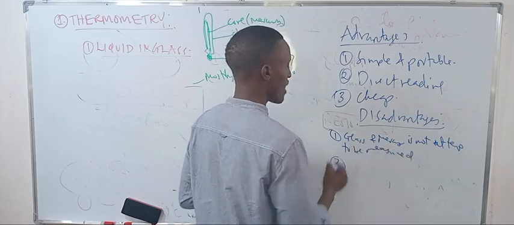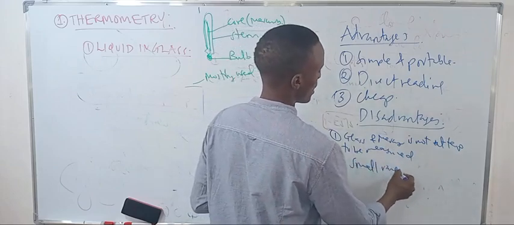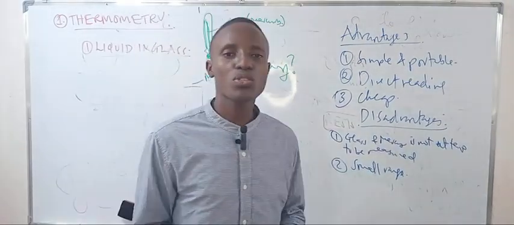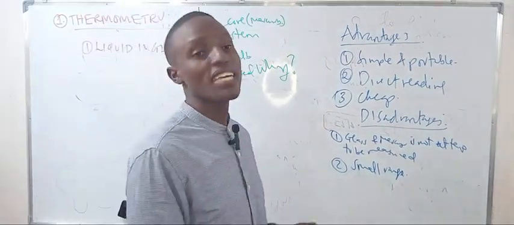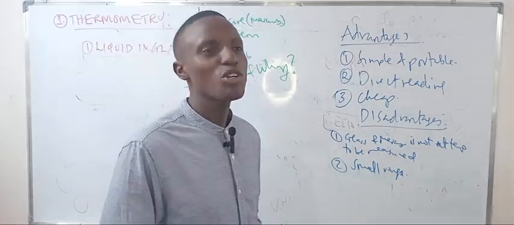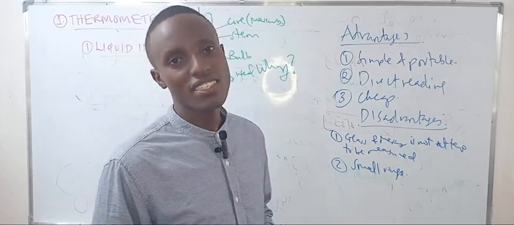Also, it has a very small range. For example, the one you mostly use in your schools is from 0 to 100. So it's a very small range. How do you measure the core of the earth, about 500 centigrade? How do you measure temperatures above 100?